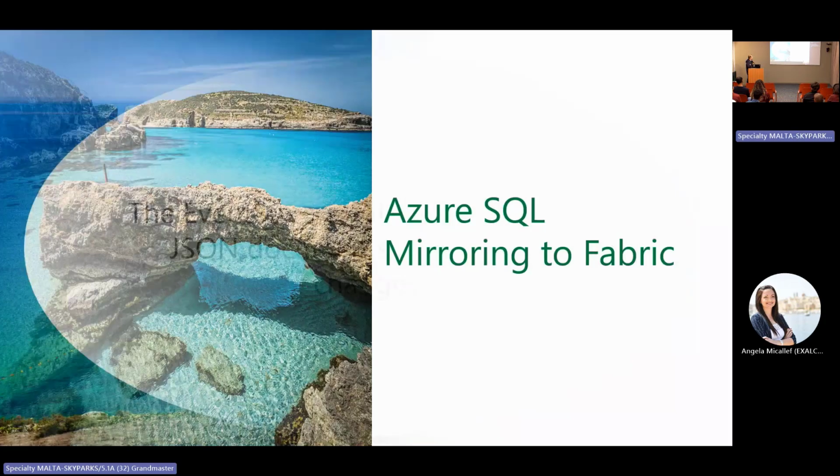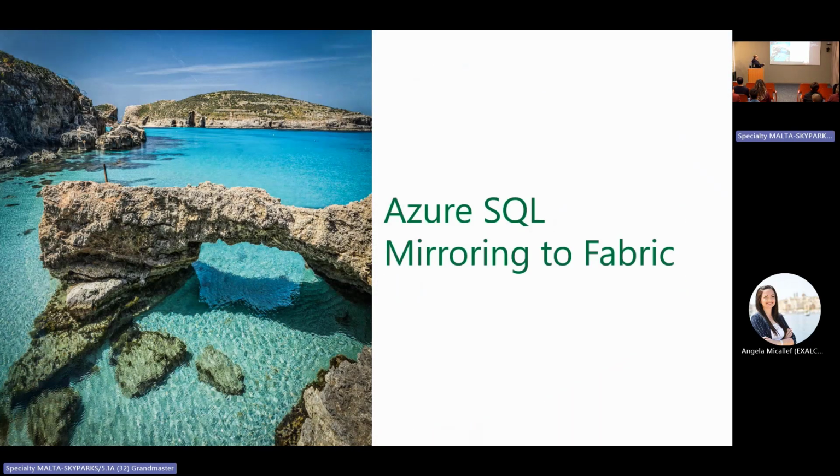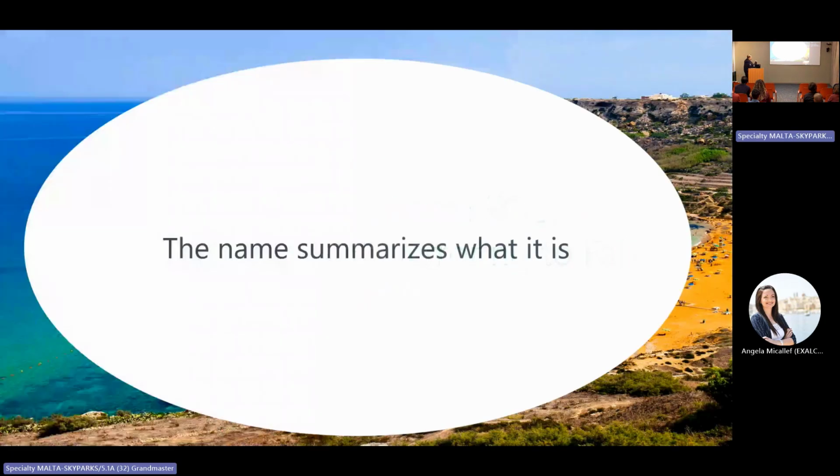So we talked about CDC and how the event stream receives the data in CDC. Now let's change the subject, because our purpose is to compare CDC with mirroring. Now let's talk about Azure SQL mirroring to Fabric. The point is that mirroring, the name summarizes what it is.